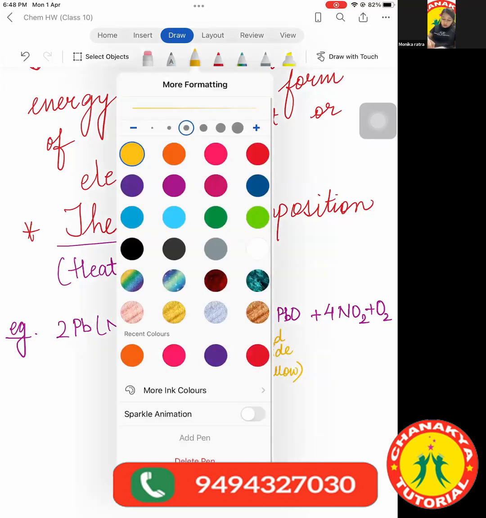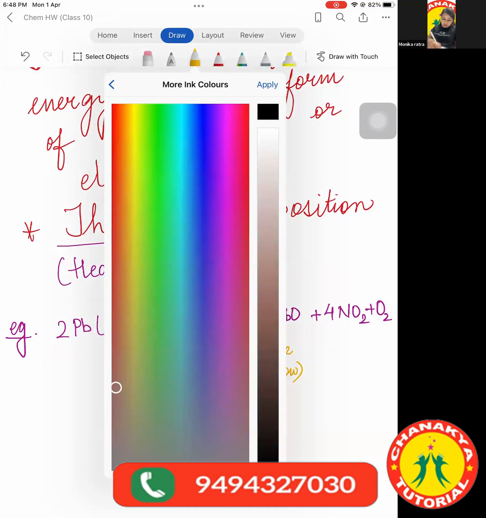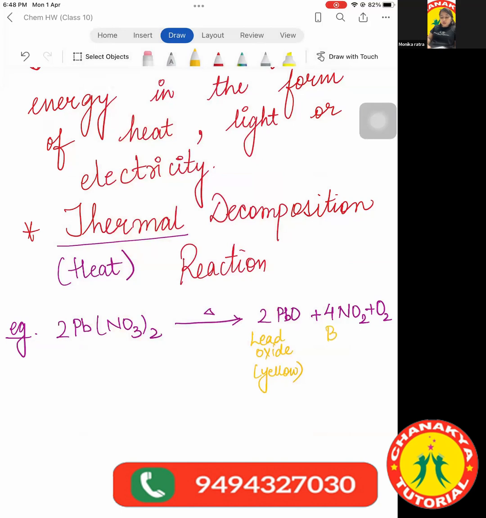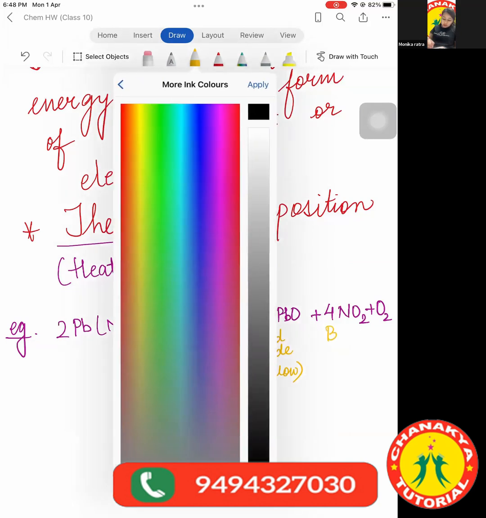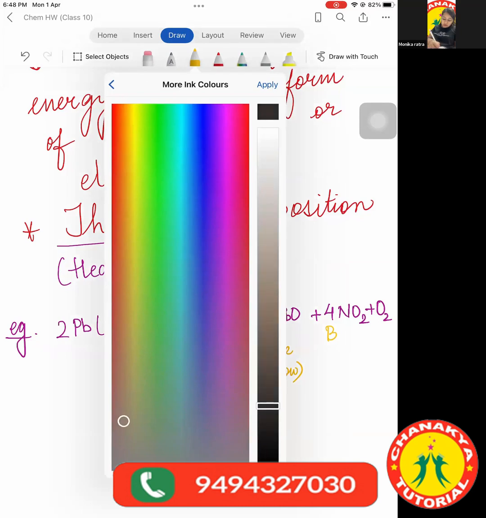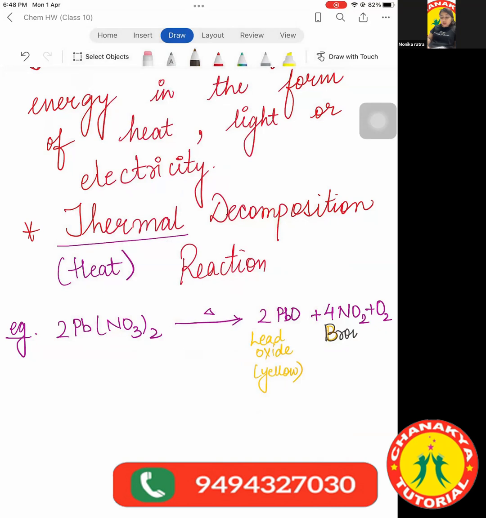Then there are brown fumes. So these fumes are brown in color, meaning the gas released shows a brown color.